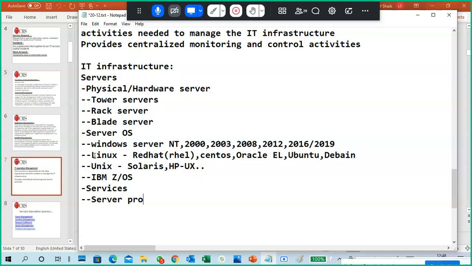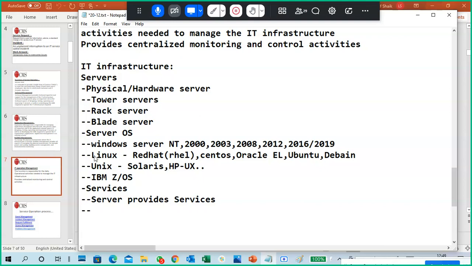The server provides services. So what is the server and the services provided?